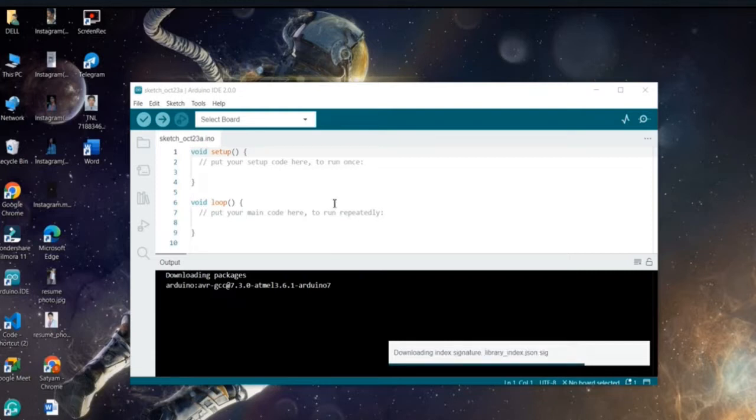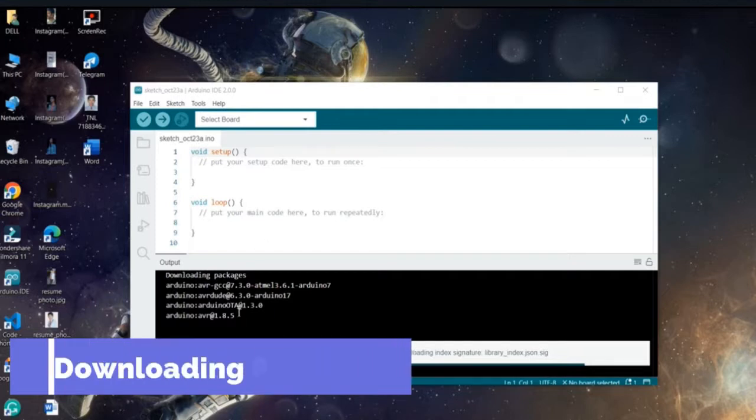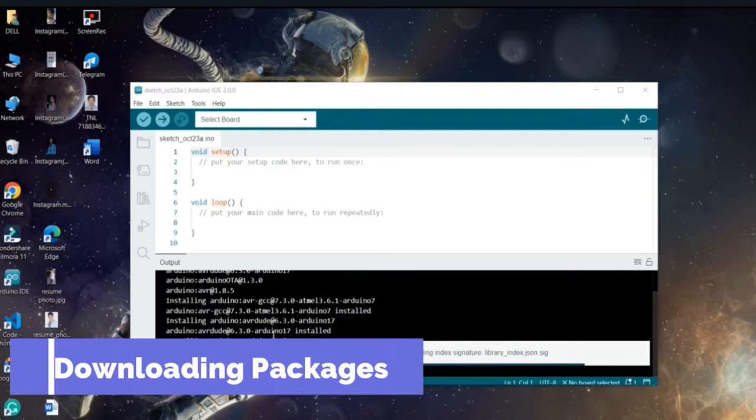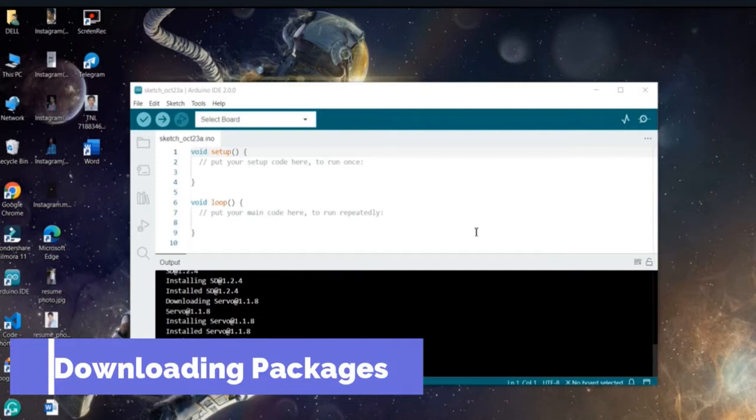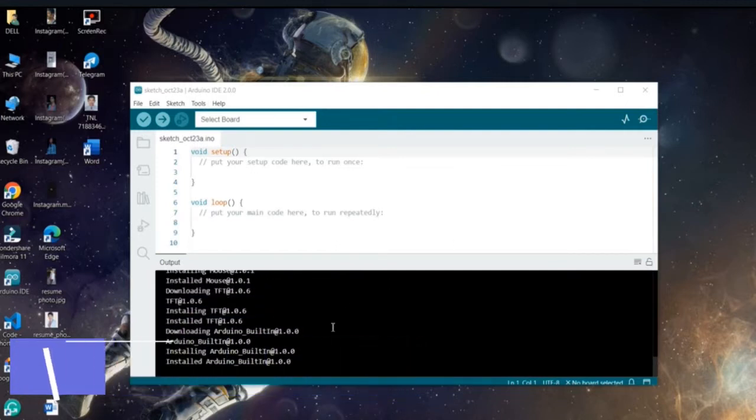Here you can see the new version of Arduino IDE, 2.0.0. Here you can see it is downloading the packages. It takes a few minutes.